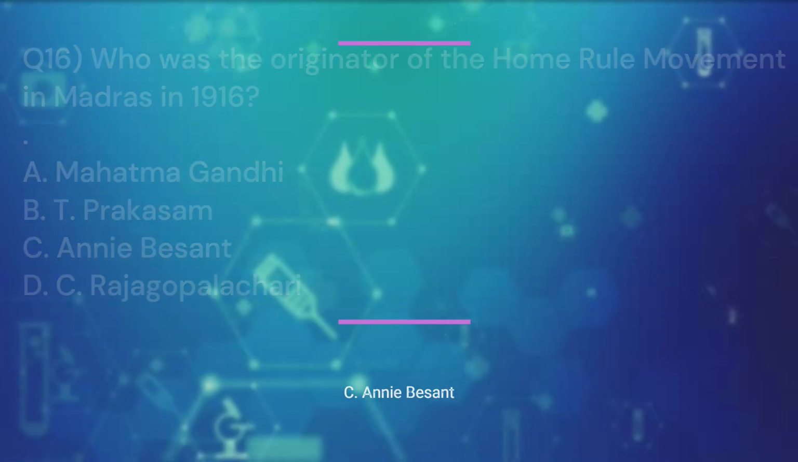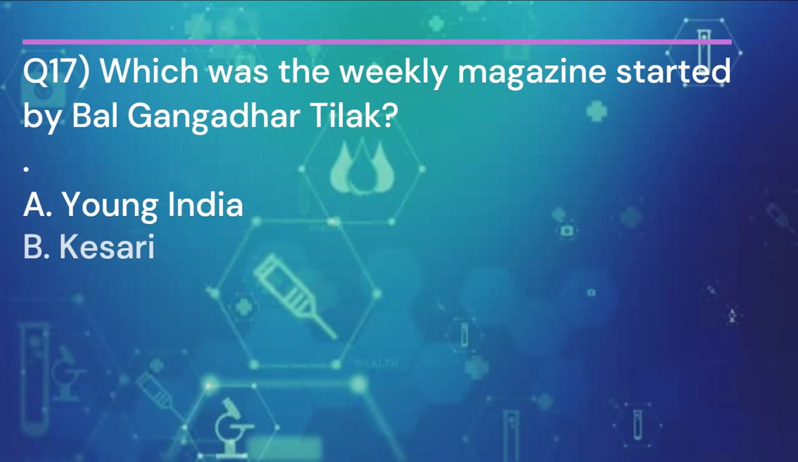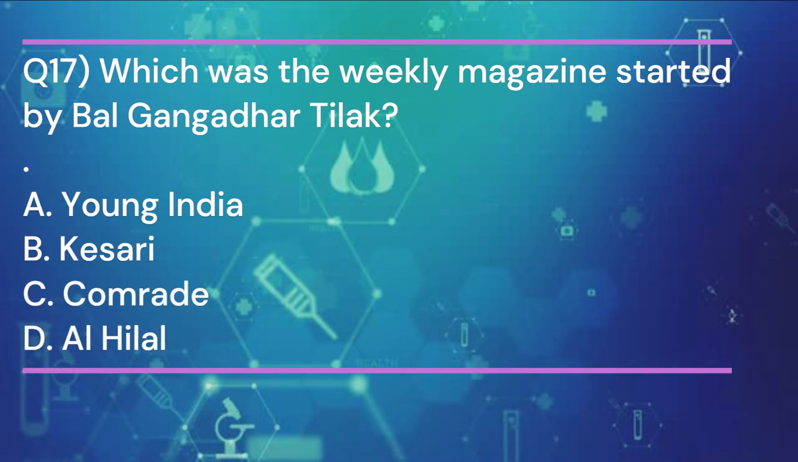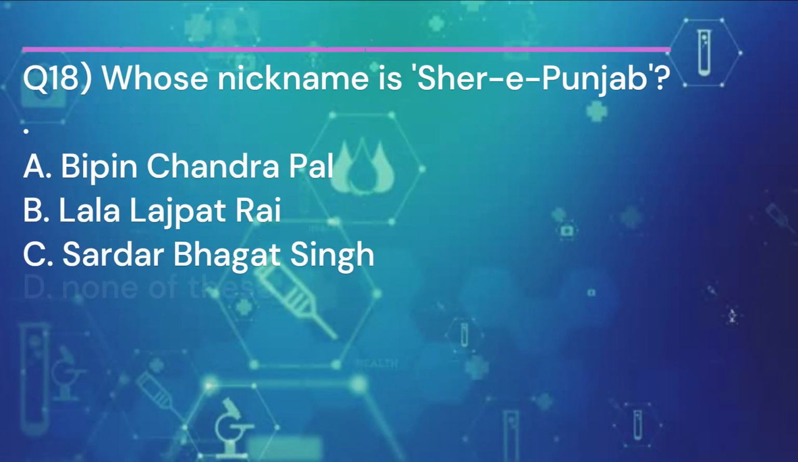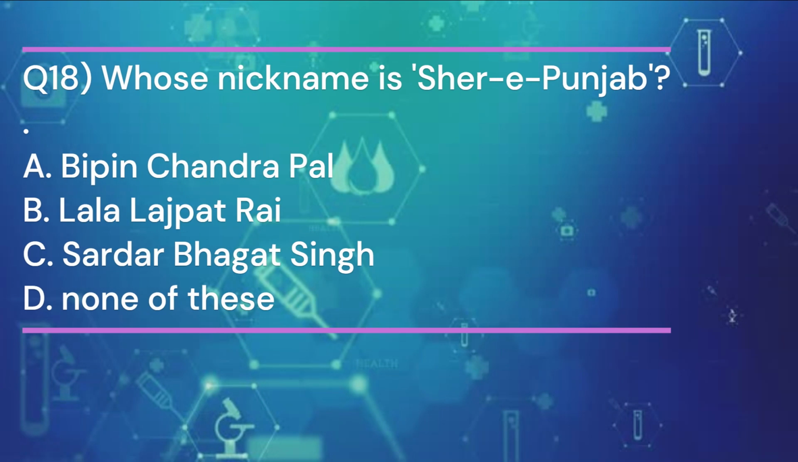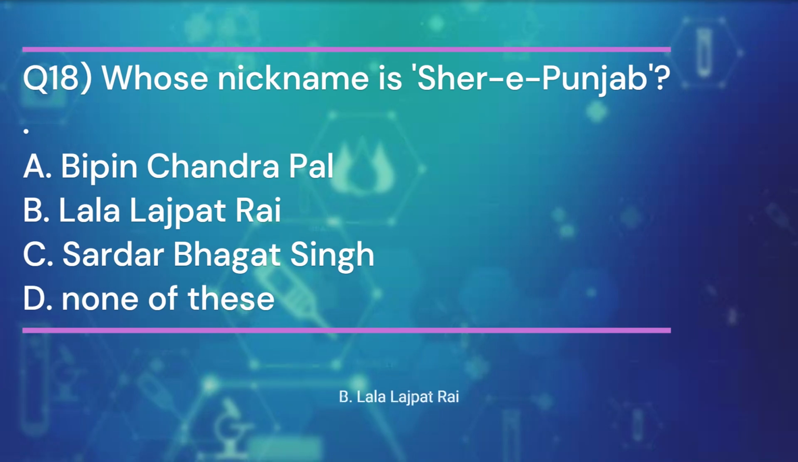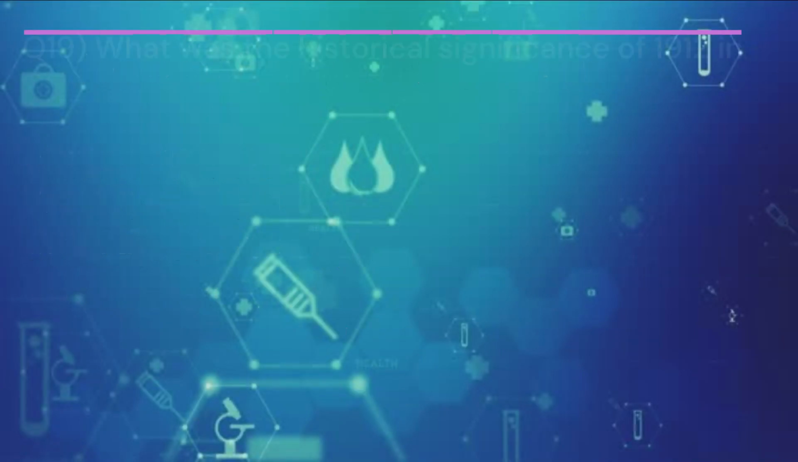Annie Besant. Question 17. Which was the weekly magazine started by Bal Gangadhar Tilak? And the answer is B. Kesari. Question 18. Whose nickname is Sher-e-Punjab? And the answer is B. Lala Lajpat Rai. Question 19.